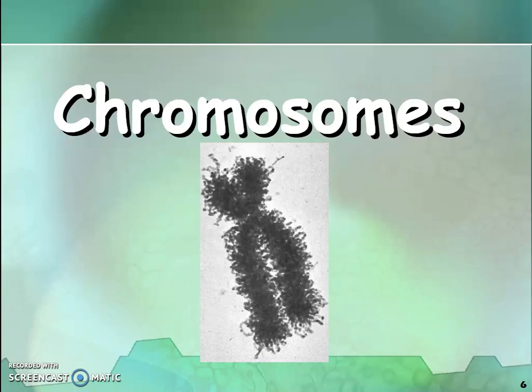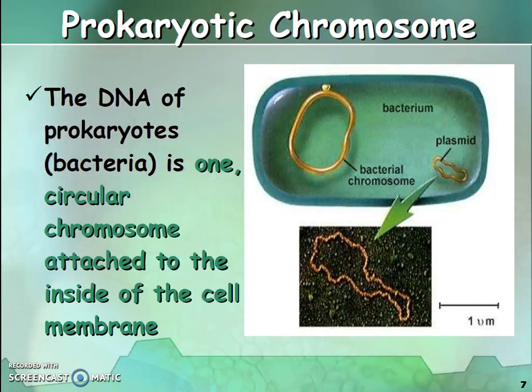Chromosomes are an important part of cell division. So what's the basic difference between DNA and chromosomes? Let's start with the prokaryotic cells. Prokaryotes do not have a nucleus, and the DNA of prokaryotes like bacteria is one circular chromosome which is attached to the inside of the cell membrane. Because there is no nucleus, the DNA is exposed without any boundaries.